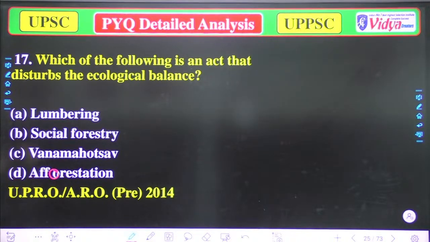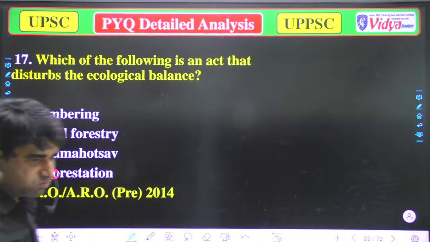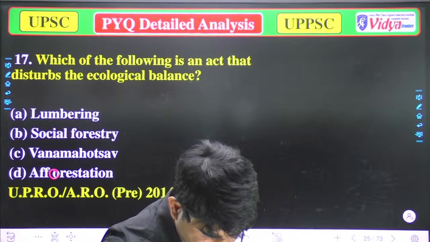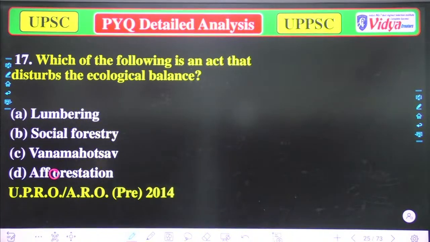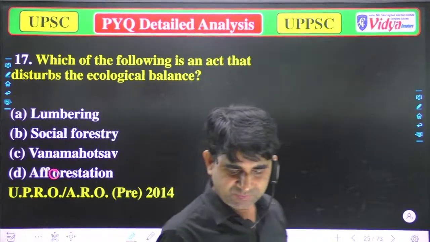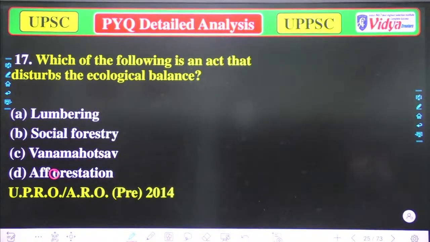That is afforestation. Okay, please tell me which of the following is correct. That is question number 17.